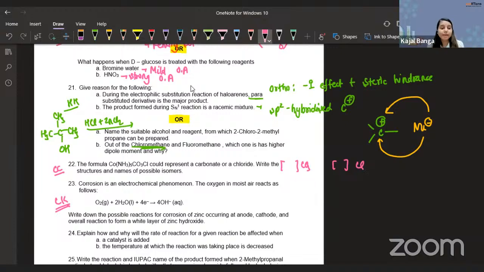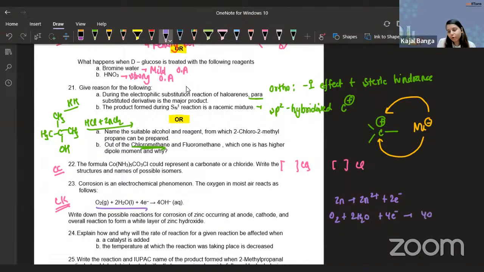Okay, CK ka reaction, guys. Chemical kinetics. Corrosion is an electrochemical phenomenon. So this is the reaction. The oxygen and the moisture react as follows. Write out the possible reaction for the corrosion of zinc occurring at the anode. So obviously zinc will undergo oxidation: Zn gives Zn2+ plus 2 electrons. The reduction reaction is already given to us: O2 plus 2H2O plus 4 electrons giving 4OH minus. So just multiply the first equation by 2. Electrons will get cancelled out, and add the remaining equations. That is your final equation.